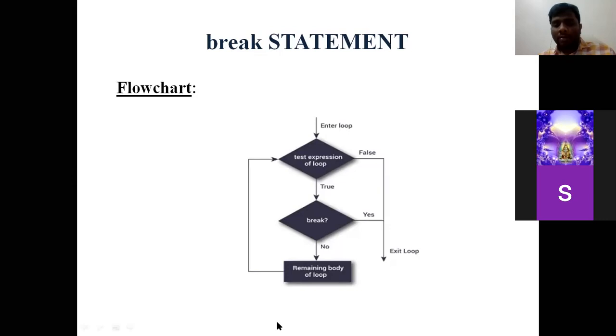For that purpose, I use this particular keyword called break. Immediately after this break, the remaining body of the loop will not get executed. It automatically comes out of the loop.